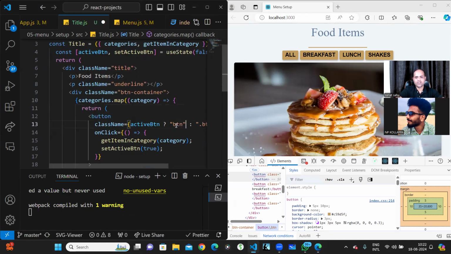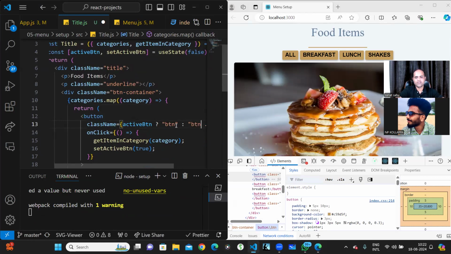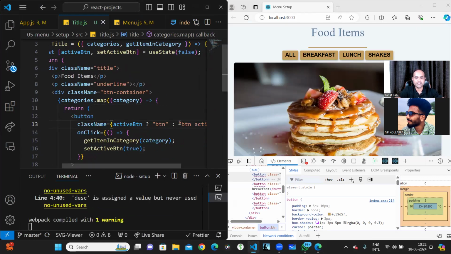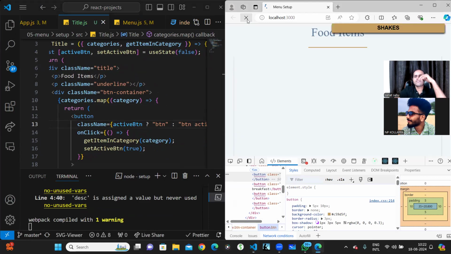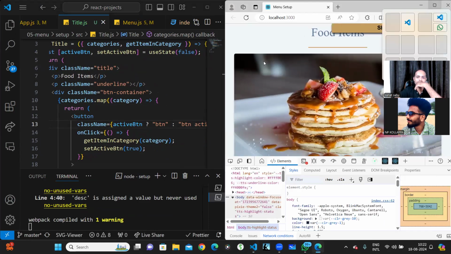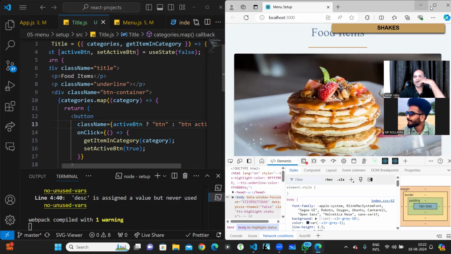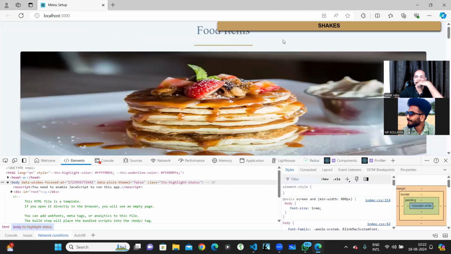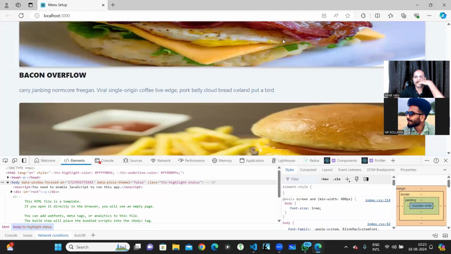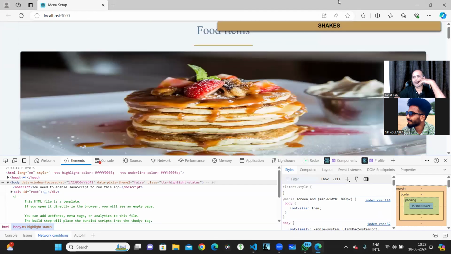It should not be a dot. Let's refresh this. Oh, see, a lot of problems happened, because I think the class is not getting added properly. So what is it?